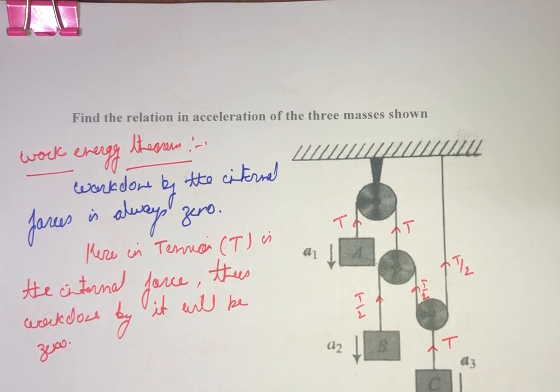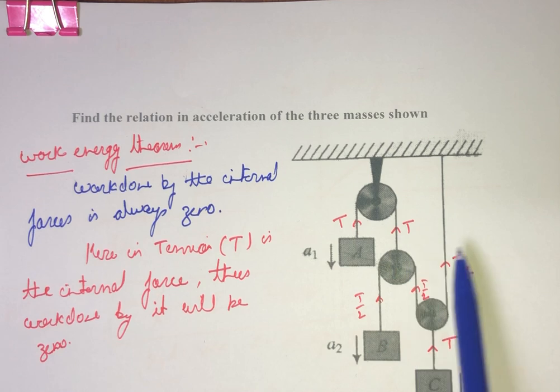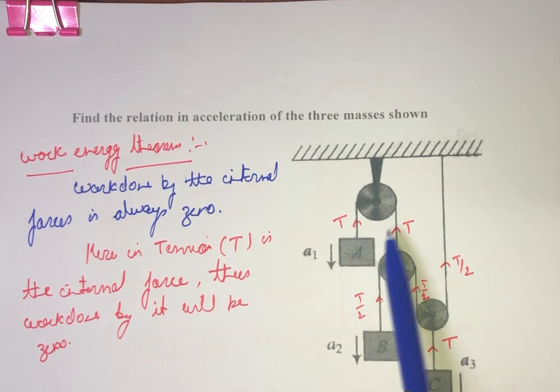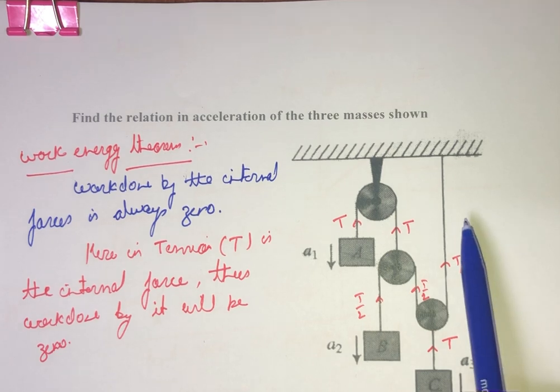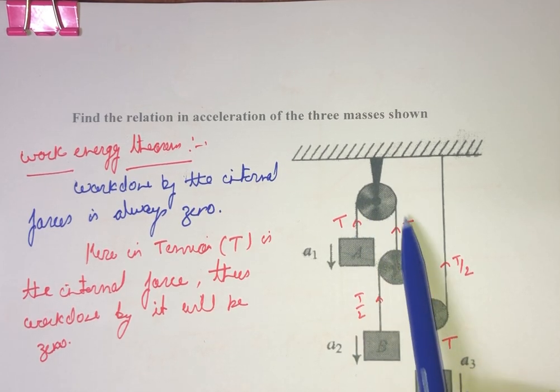Okay, so there is no hard and fast rule in finding out the tensions. Basically what we do, we can start by taking any of the strings and subsequently follow to the end of the string. The same string, if there is no break point, has the same tension. Like for A, this is a continuous string up till here, so this is going to have a tension of T, so this will also have a tension of T.